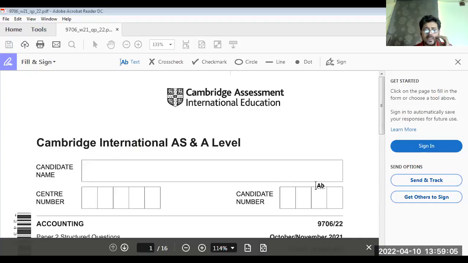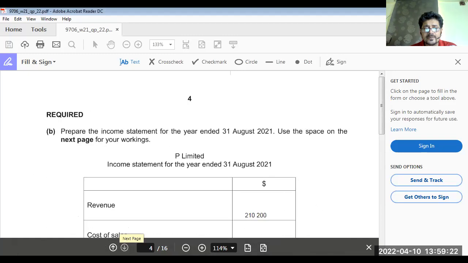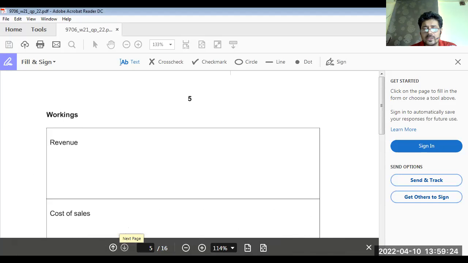So let's see your paper. Here is your paper, November 2021, paper 22. Now see class, my students, we did this question yesterday, the income statement of the stock company.